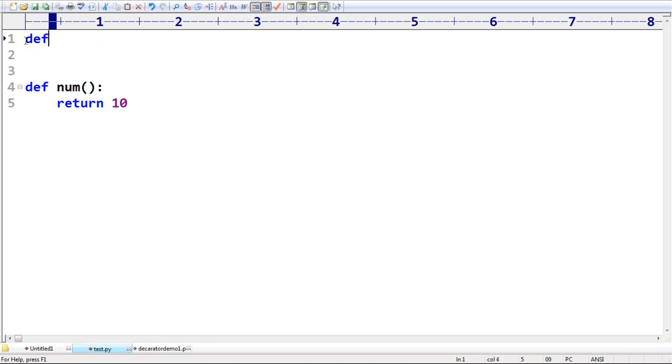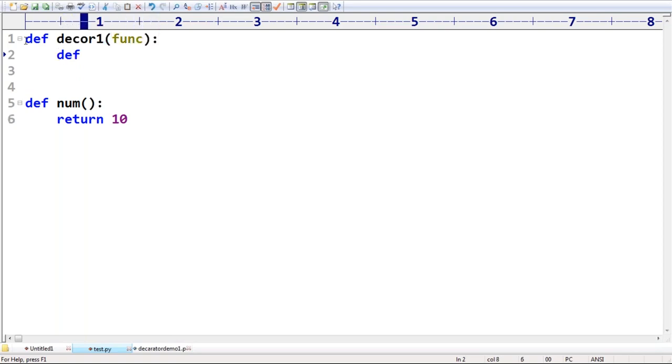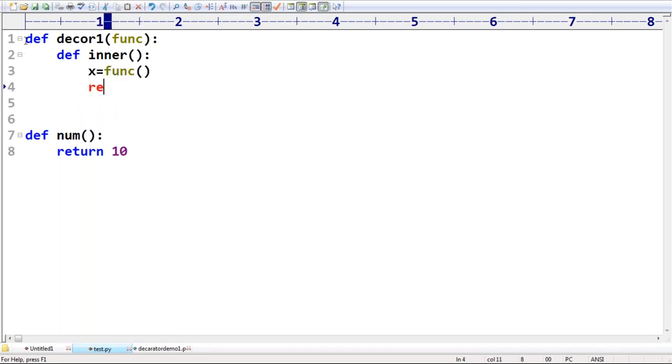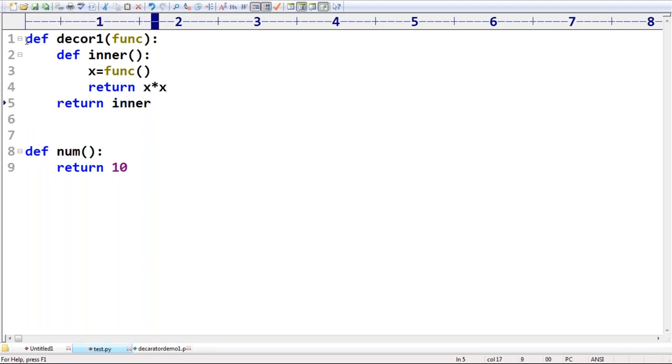Sir, I'm defining def decor1, with func, the usual. Inside it, this function is not going to take any argument. x is equal to, I'm calling the function, then return x into x, and then return this inner. Can you please observe that? Take very special care about this one, sir. Here I'm actually passing 10.